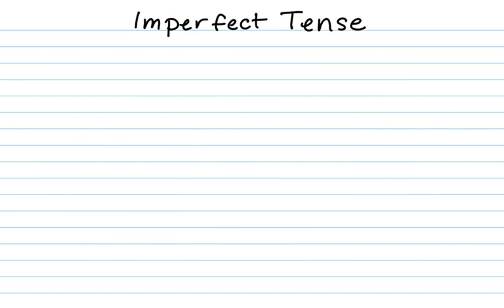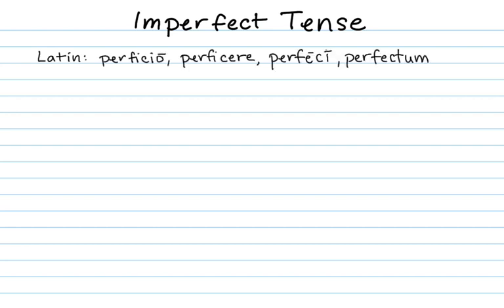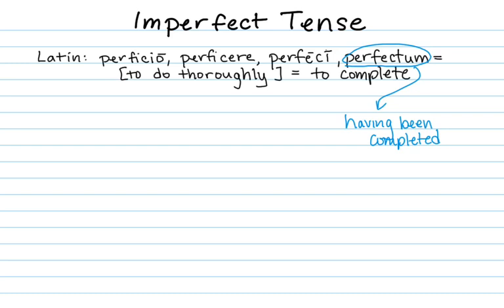Now let's look at the imperfect tense. Imperfect means incomplete. It comes from the Latin word perficio, perficere, perfeci, perfectum. Without the negative im at the beginning, perficio, perficere means to do thoroughly or to complete. The perfect passive participle, perfectum, means having been completed, or simply a thing that has been completed is complete.